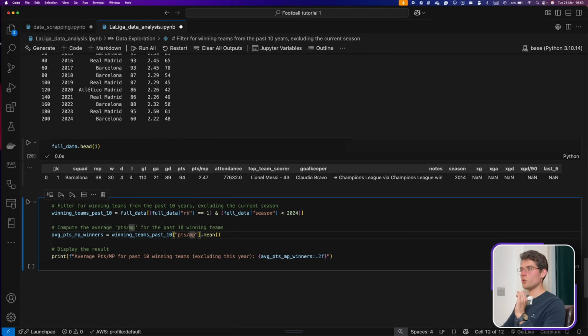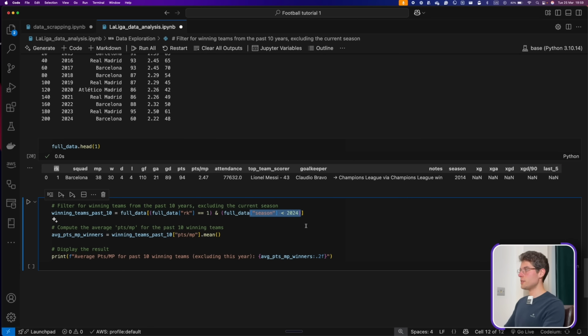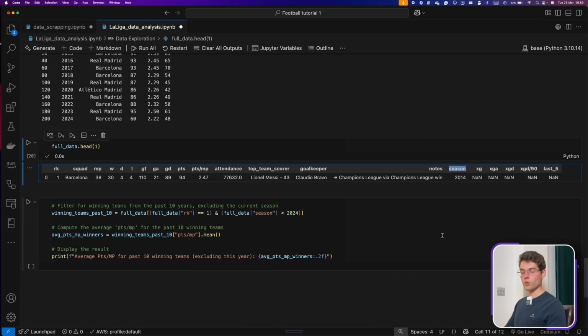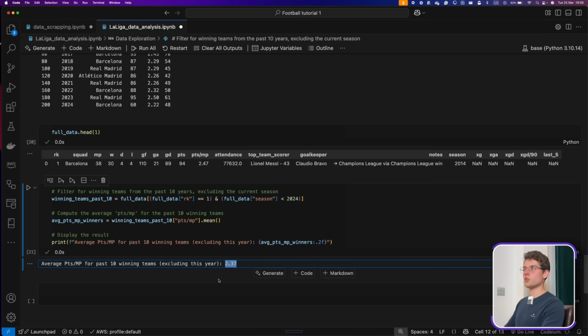So we're just doing rank equal to 1, meaning only the teams that won championships within the seasons before this year, so 2014 up until 2023. Then we take the points per match played and do the mean value for only the winners. And if we do it, we get 2.37 points per match played.